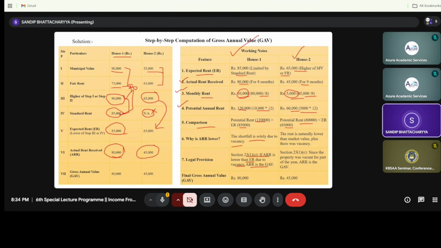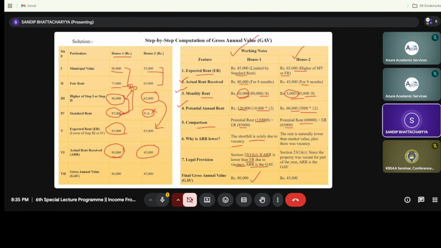As you can see, our potential rent for house number 1 is 1 lakh 20,000 and 85,000, whichever is higher, that is 1 lakh 20,000. From this 1 lakh 20,000, you need to deduct the vacancy period. There is a vacancy of 4 months, and 10,000 is the monthly rent. So 10,000 into 4 is 40,000. So 1 lakh 20 minus 40 will be 80,000, right? So you will see our gross annual value is 80,000.